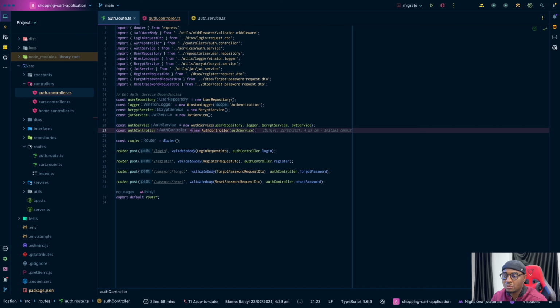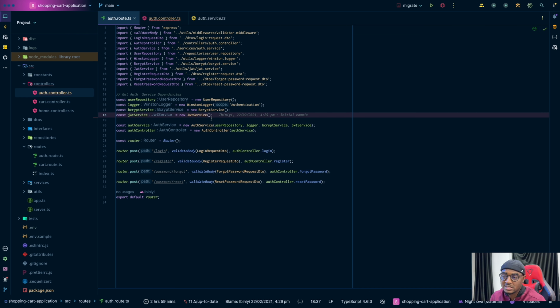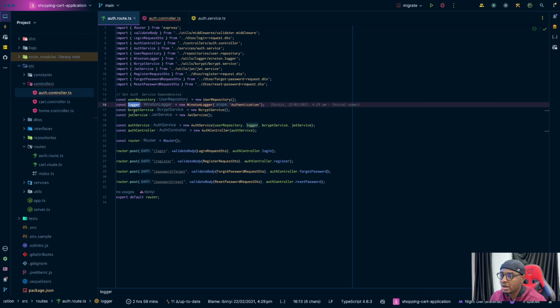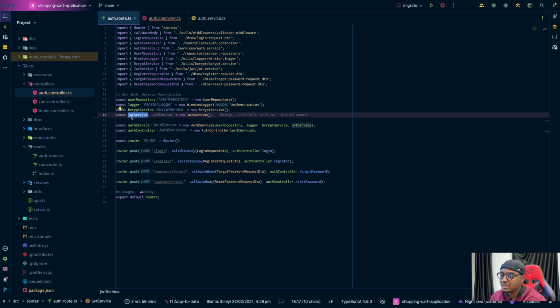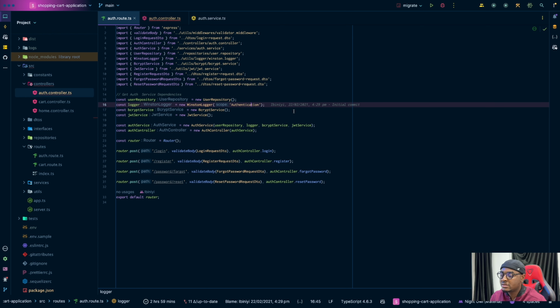The IOC container will basically manage the dependencies, but that's a video for another day. So what I'm doing here is called dependency injection, where we are injecting the dependencies into the classes that need them, right? You can see I created the user repository, the logger, the bcrypt service, then the JWT service, right?